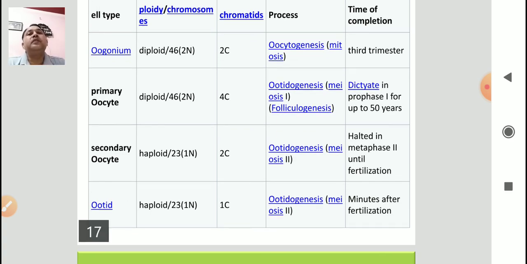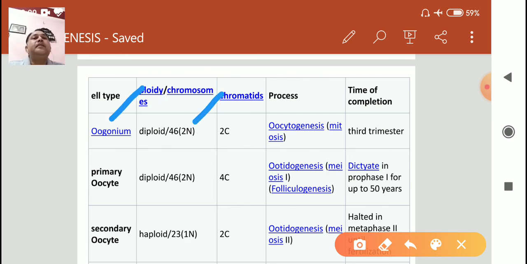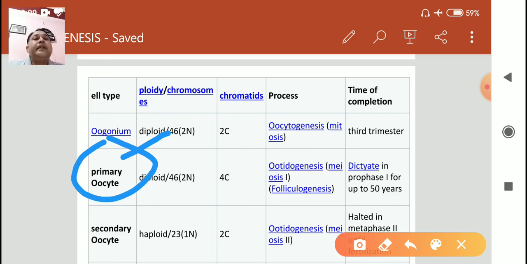And these are the different names which occur during the process of oogenesis. That is the oogonium, which is diploid, and the formation of the oogonium is known as oocytogenesis, which happens during the embryonic stage of the fetus. That is the primary oocyte. There are 60,000 to 80,000 primary oocytes formed by birth, and they undergo meiotic arrest 1.